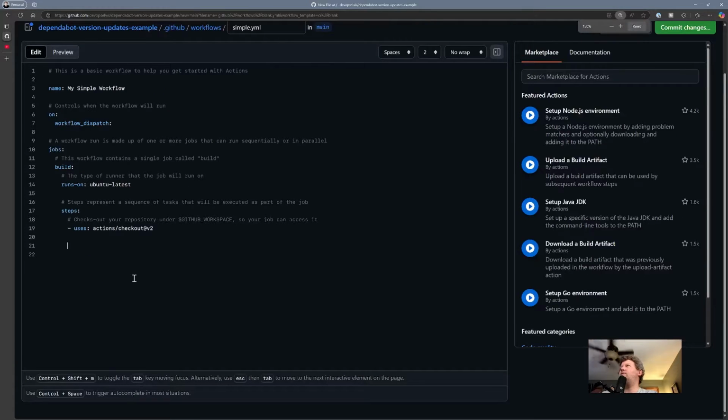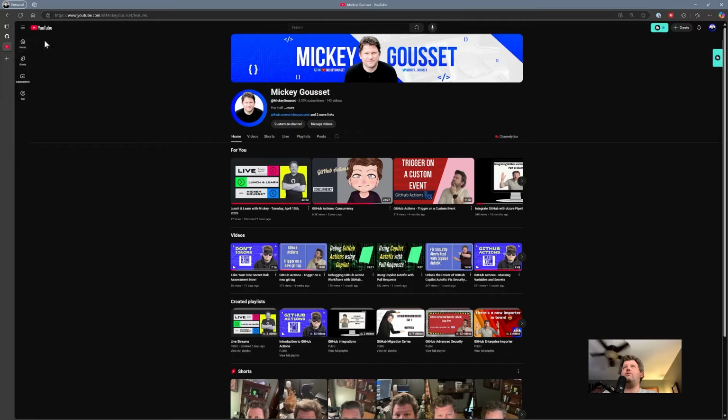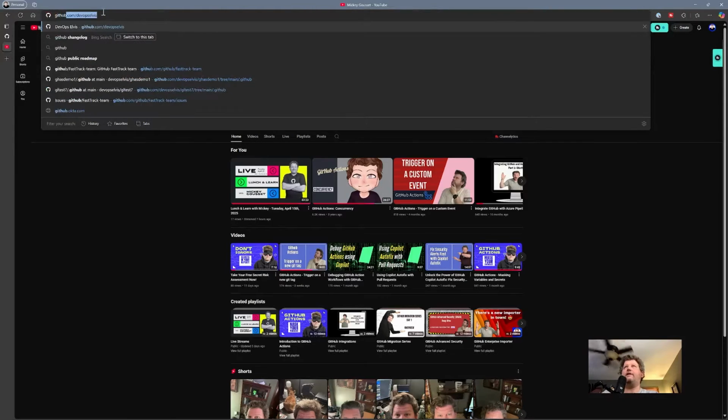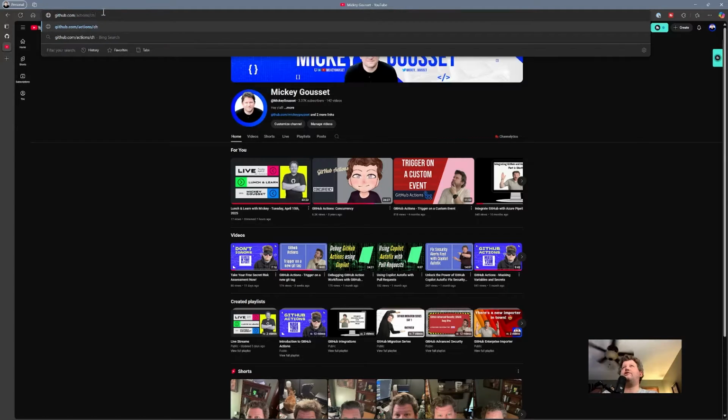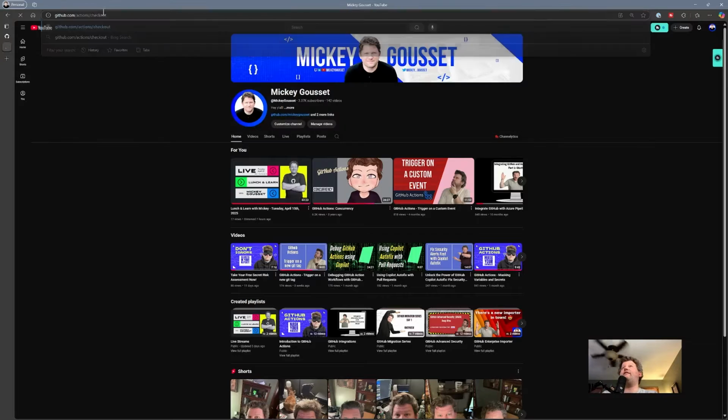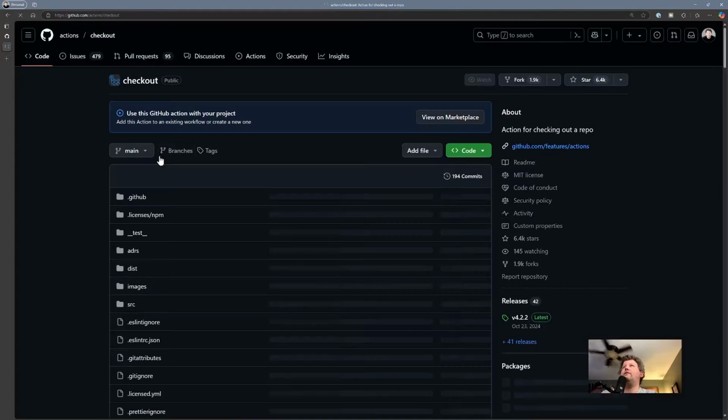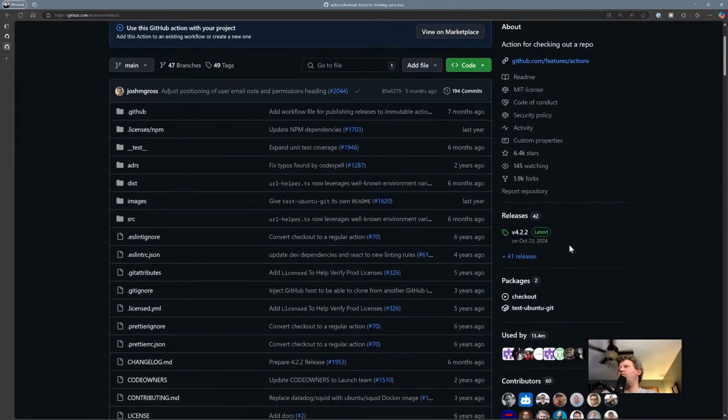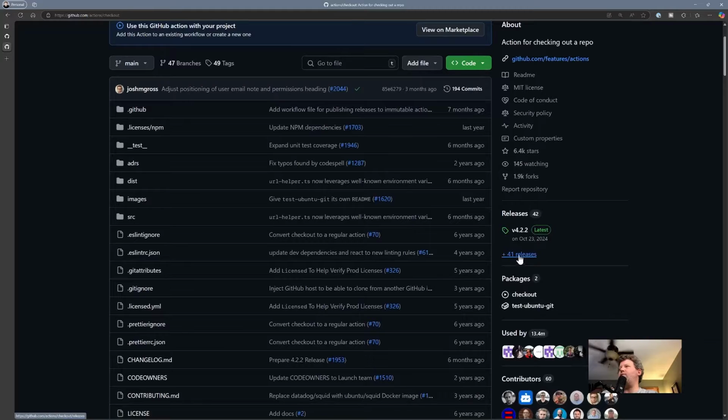Well, we can actually grab that actions/checkout. And if we go to github.com/actions/checkout and paste that in, then we can see over here on the right, we've got 41 different releases. The latest point release is v4.2.2.